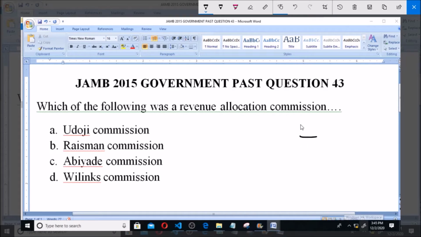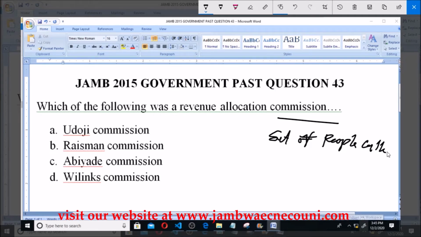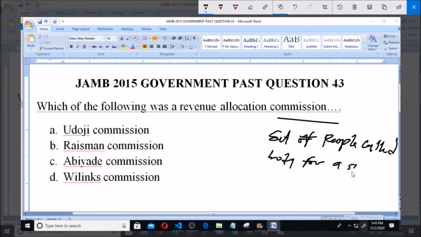And when we talk of commission, commission means a set of people called a body for a specific governmental assignment.